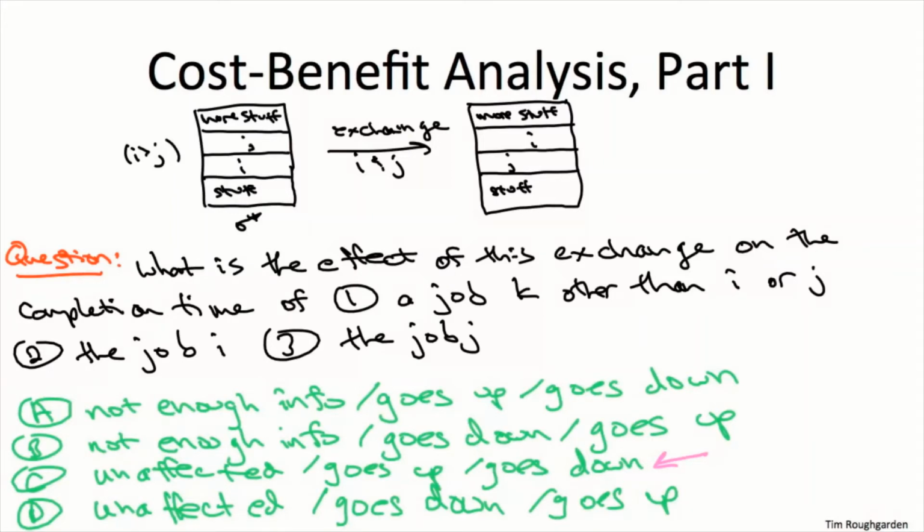So job i, its completion time goes up. It's easy to see why. It used to be before j, now it has to wait for j. In fact, we can say exactly how much its completion time goes up by. It goes up by exactly the length of j. That is the extra time which now needs to elapse before i gets completed. By exactly the same reasoning, the completion time of job j actually drops. It has to wait for the same jobs to complete as before, except it no longer has to wait for job i. So not only can we say its completion time goes down, we can say that it goes down by precisely the length of job i.